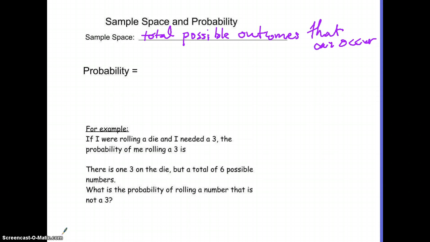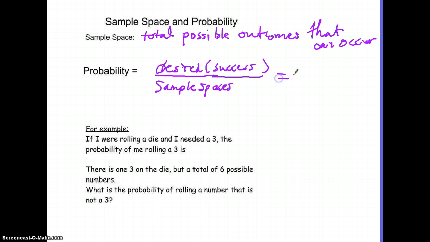Why this is so important is that probability is written as a fraction, and the sample space is on the bottom. So our total number of possible outcomes goes on the bottom, and then on the top you find your desired outcome, or your success.